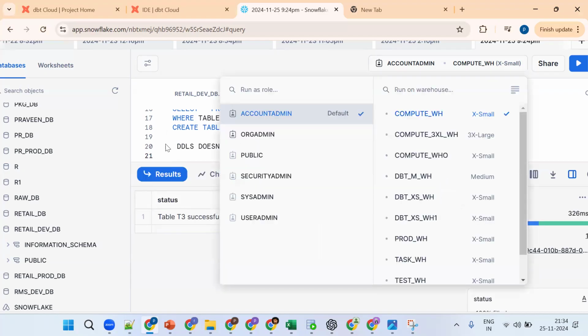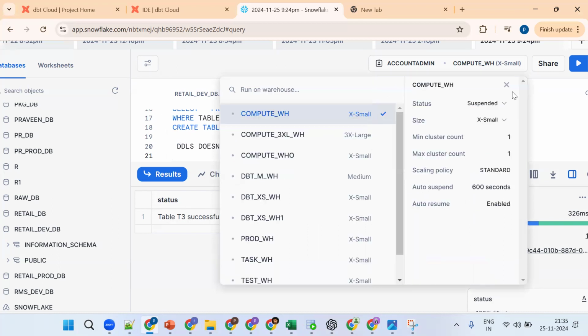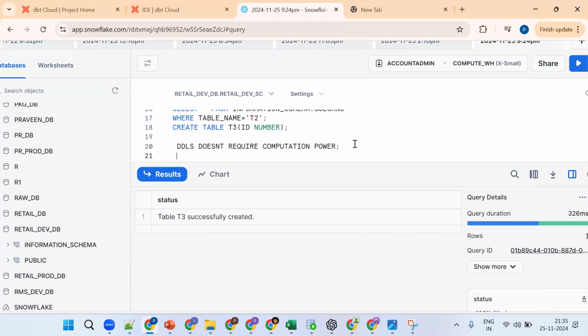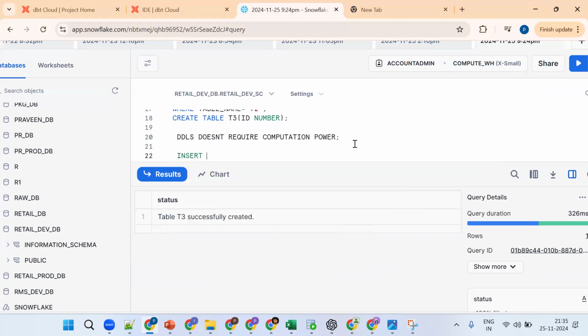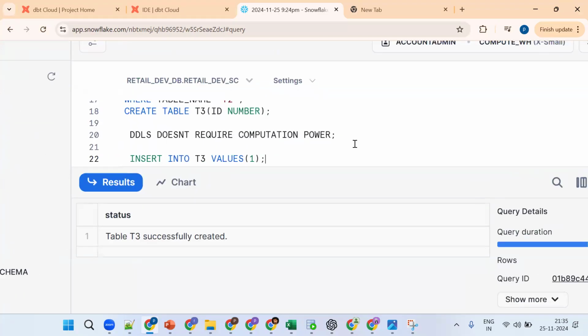As of now, I perform a create statement. Nothing else happens, so it is still in suspend status. Now this is important. Now I am trying to insert into T3 values 1. What statement is this? This is a DML.